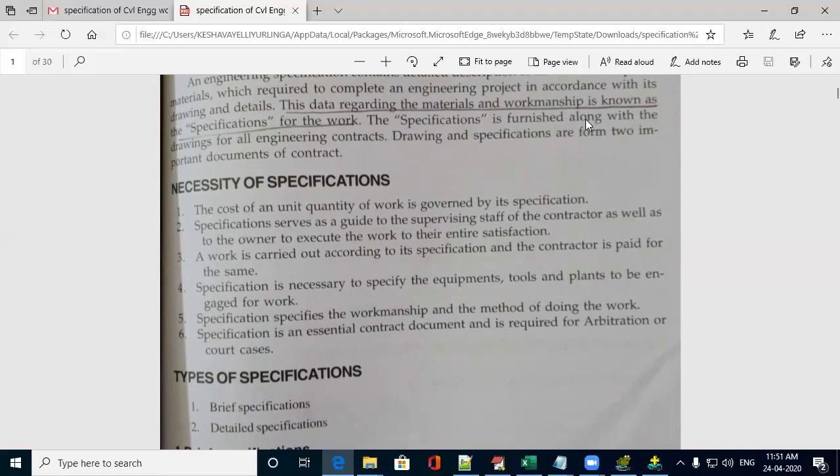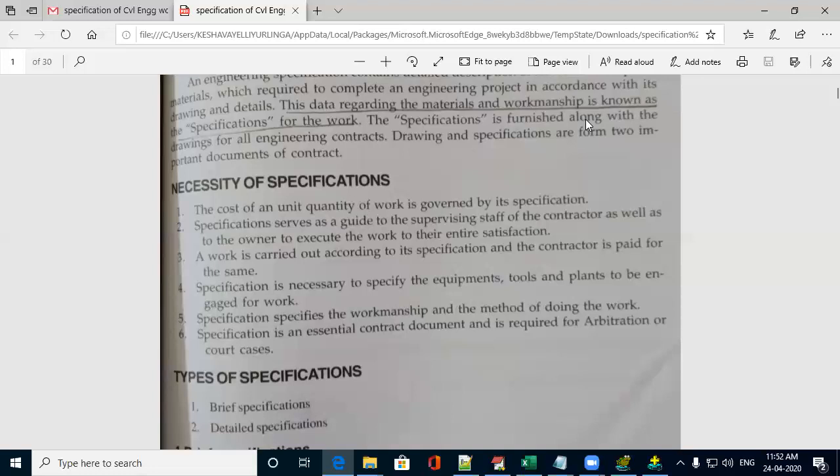For example, for 1 cubic meter of brickwork, we can fix the rate depending on this specification. If the brickwork is constructed with cement mortar 1:6, we can fix its particular rate. If the specification says it is constructed with 1:4 with second class brickwork, then the rate changes correspondingly.